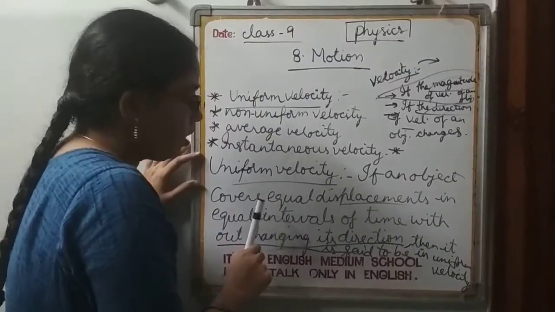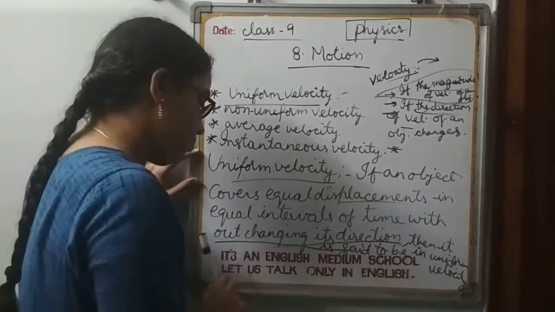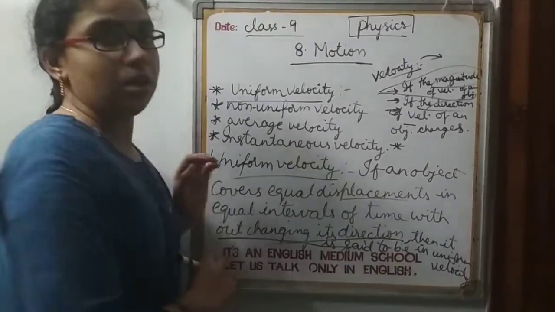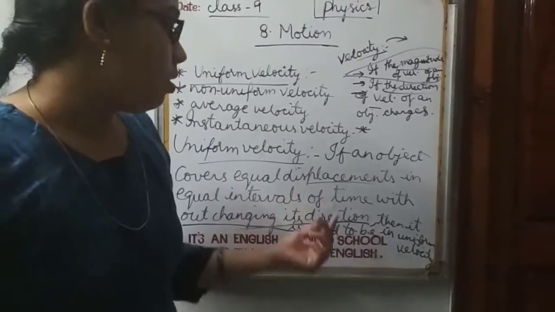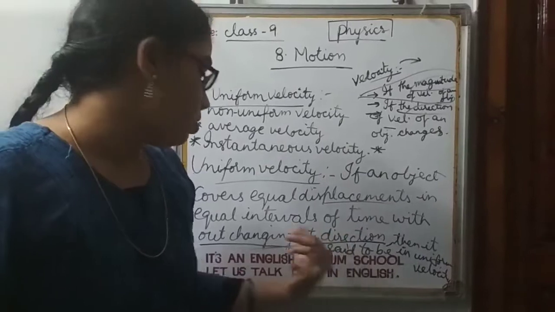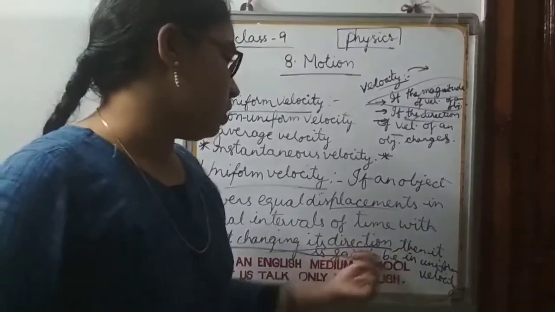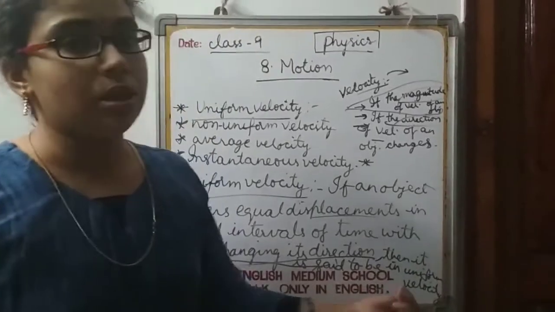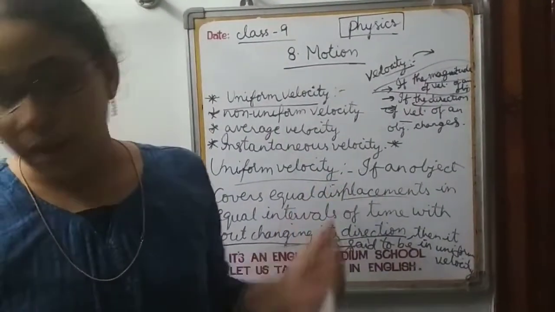If an object covers equal displacements in equal intervals of time without changing its direction. Here equal displacements means equal magnitude, but we need to include the direction also. That is why I specified here without changing its direction. Then it is said to be in uniform velocity. So this is about uniform velocity. Have a look at it.